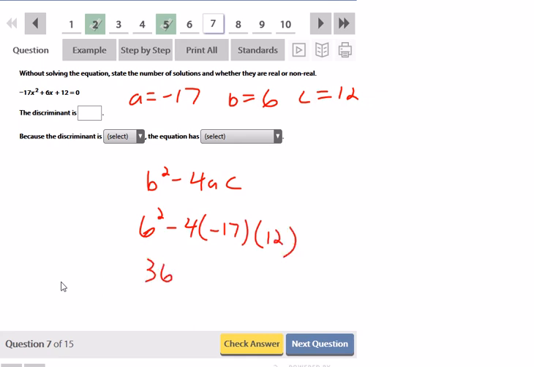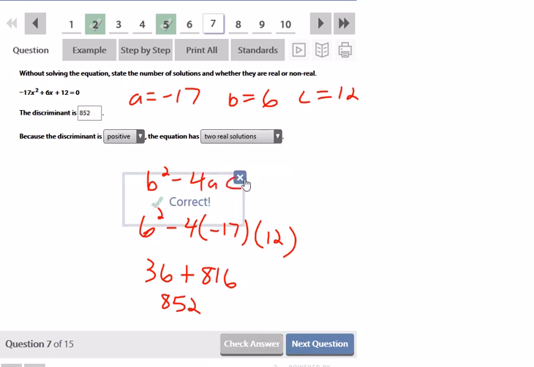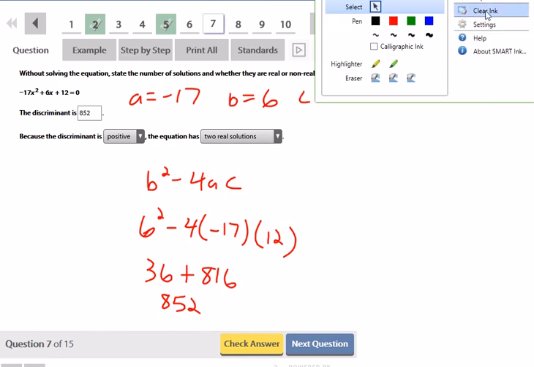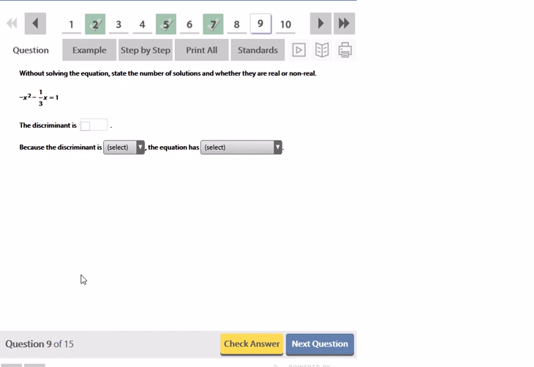6 squared is 36. I have two negatives, and a negative times a negative is a positive. So then 4 times 17 times 12 gives me positive 816, which gives me 852. And being that that's a positive number, that means I have two real solutions. Here's another one.